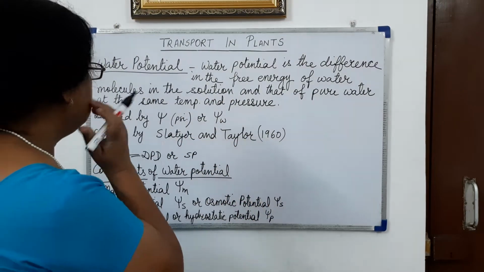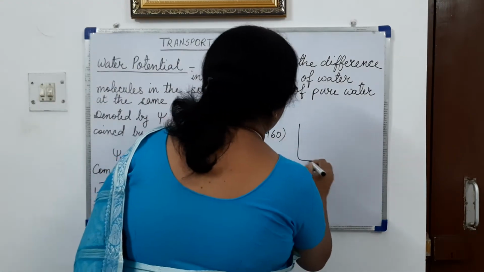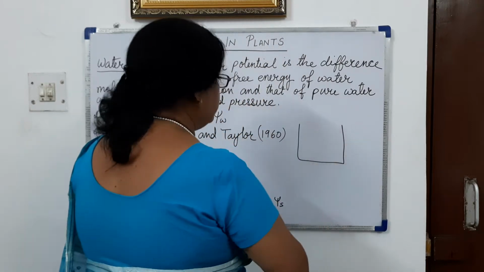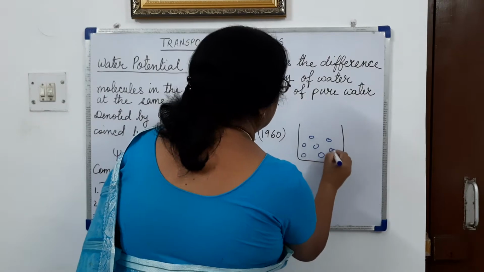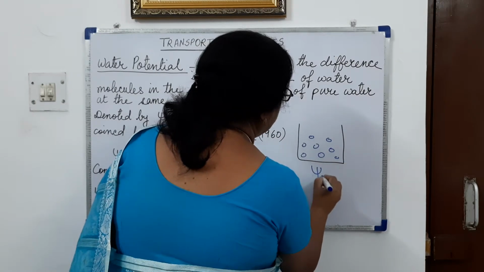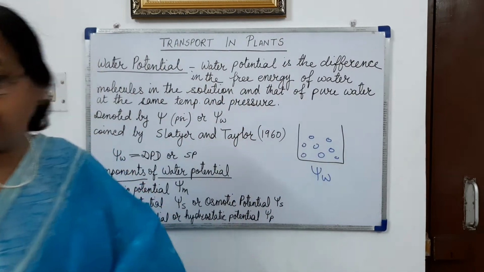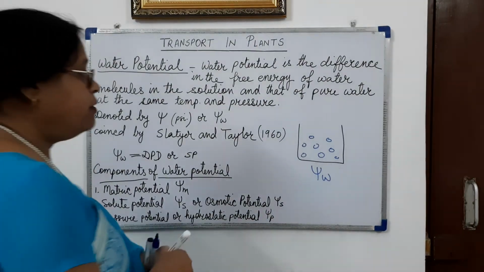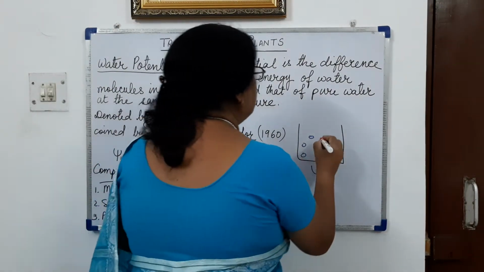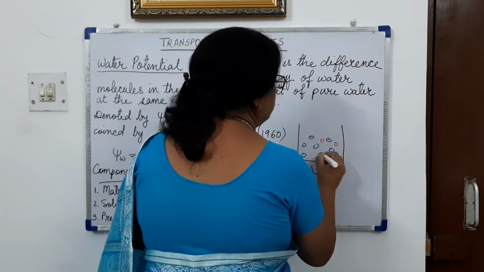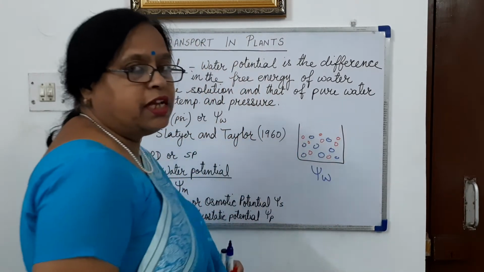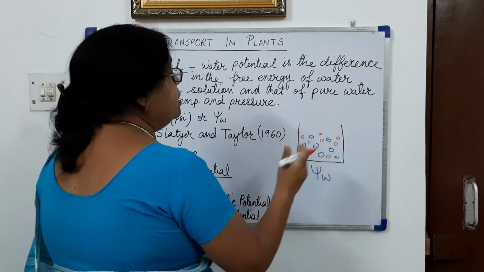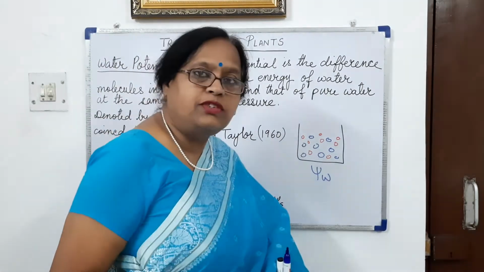Now when we have pure water in a vessel, its water potential will be maximum, and when we add solute molecules to it, its water potential becomes lower and lower. How much lower?